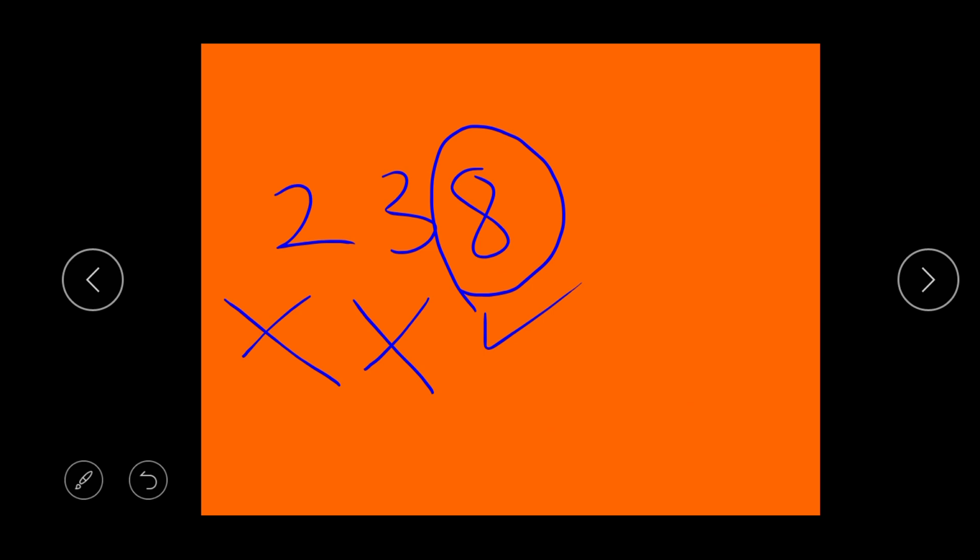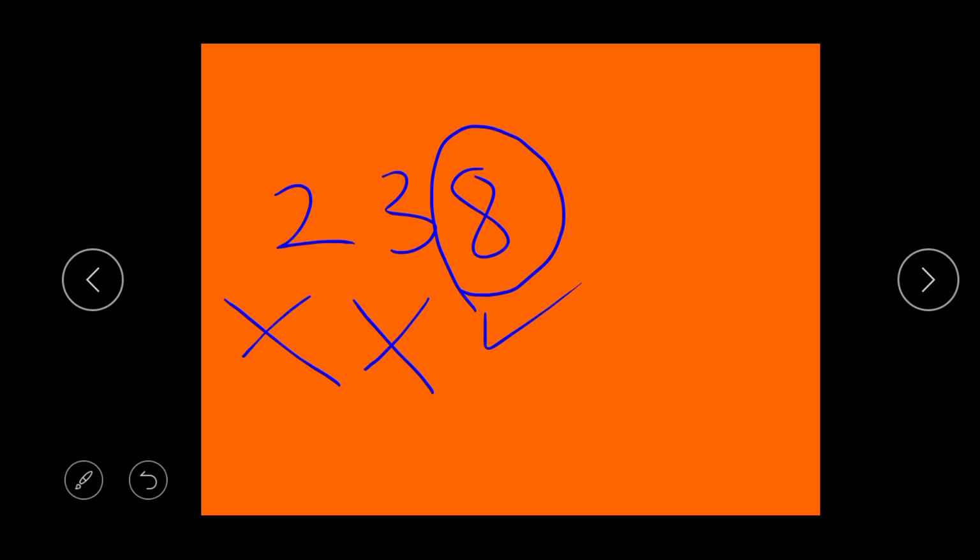So 8 is the number at the back of 238. Or we can say 238 ends with 8, and 8 is an even number. We can also say that the number at the unit place is what?